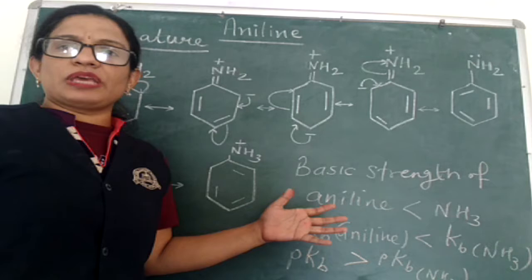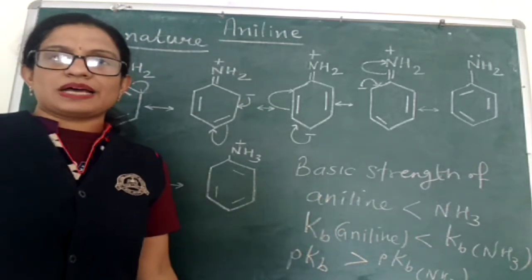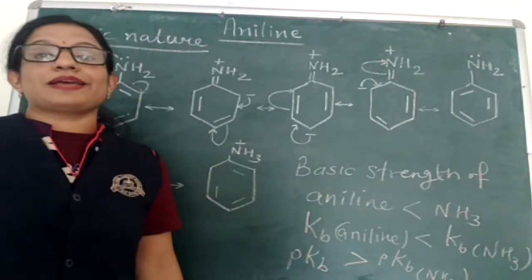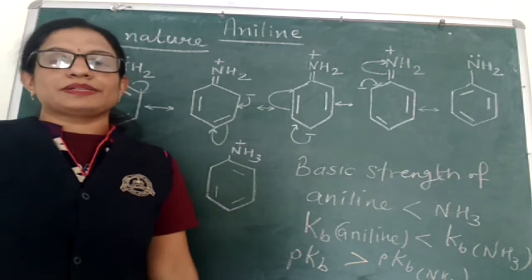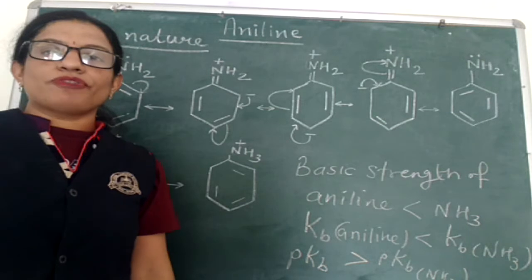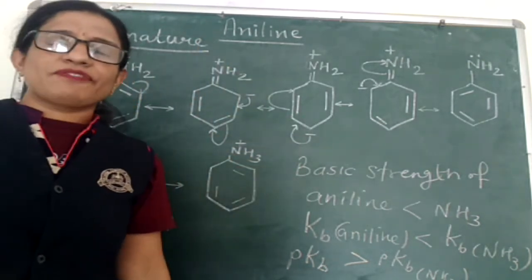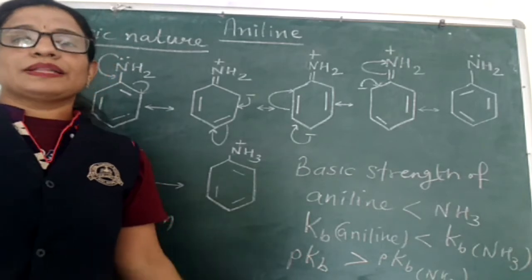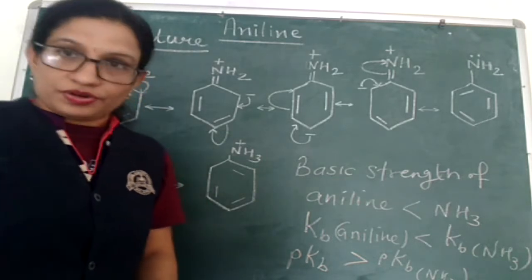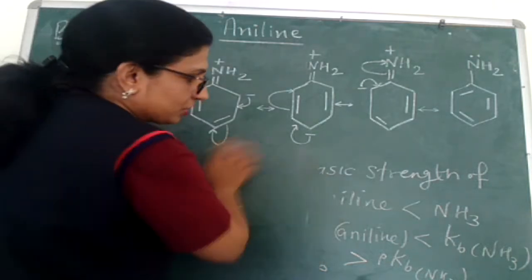So whether it is asked in terms of Kb, pKb, or directly the order of basic strength, we have come to the point that aryl amines, that is aniline, are less basic than ammonia, whereas alkyl amines are more basic than ammonia. So this was about the basic strength of aniline. Now, talking about very specific reactions of this aromatic primary amine, aniline, we come to electrophilic substitution reactions. We will talk about the electrophilic substitution reactions of aniline.